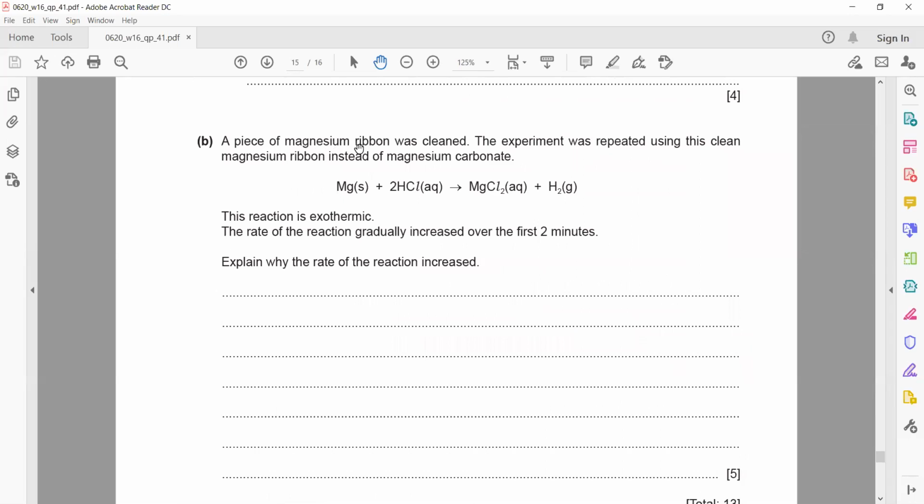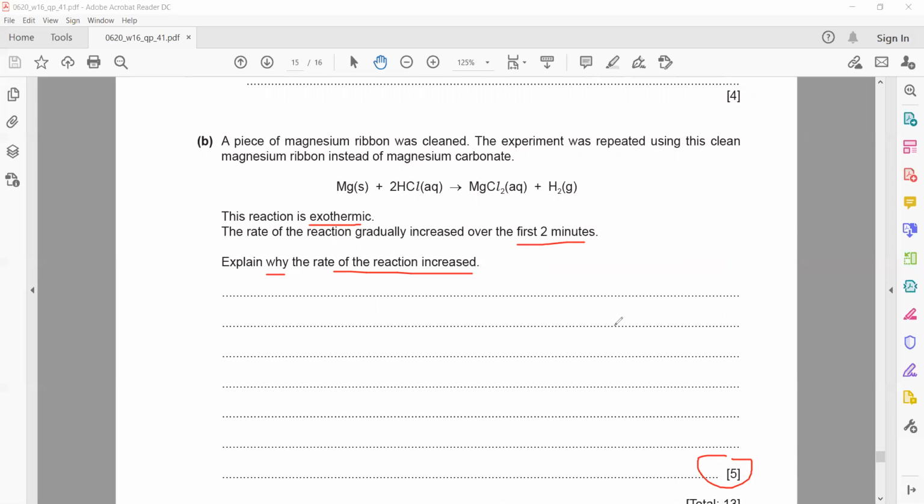The next part: a piece of magnesium ribbon was cleaned. So we have a magnesium ribbon. The experiment was repeated using a clean magnesium ribbon instead of magnesium carbonate. When any metal reacts with acid, this will result in the formation of a salt and hydrogen. The reaction is exothermic. The rate of reaction gradually increases over the first 2 minutes. Explain why the rate of the reaction increases, for 5 marks.